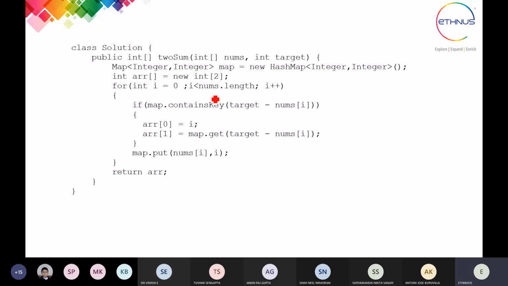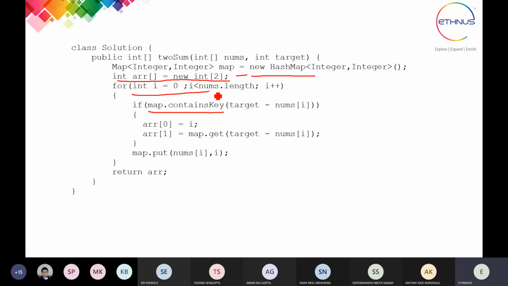Okay. Now what we have here is one array with the integer numbers, one is the size and one is the target. Again we are going to use the HashMap object in Java, which is easy for us for finding or matching the values. So how are we going to do that? We need one array that will have two values, which are nothing but the indices of the numbers whose sum is equal to the target.